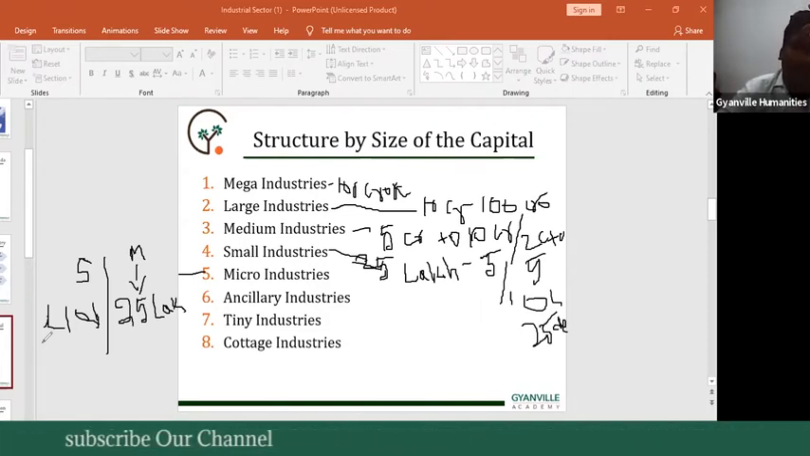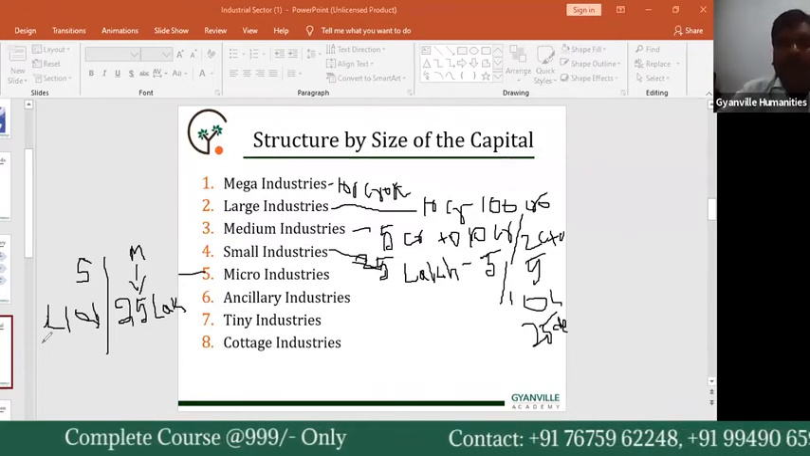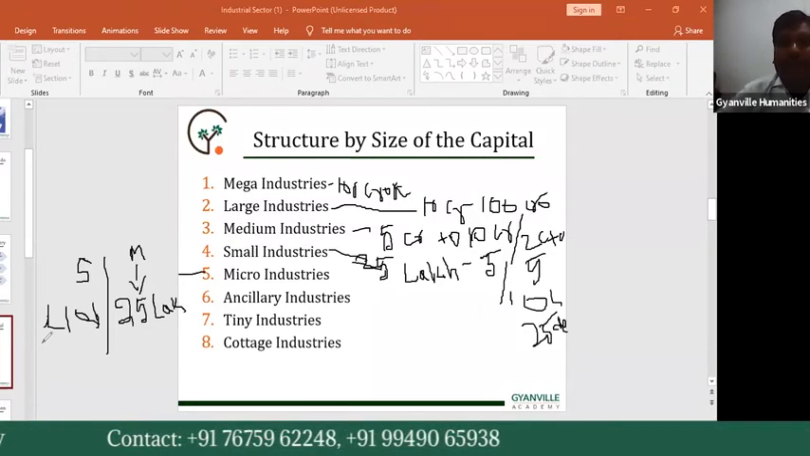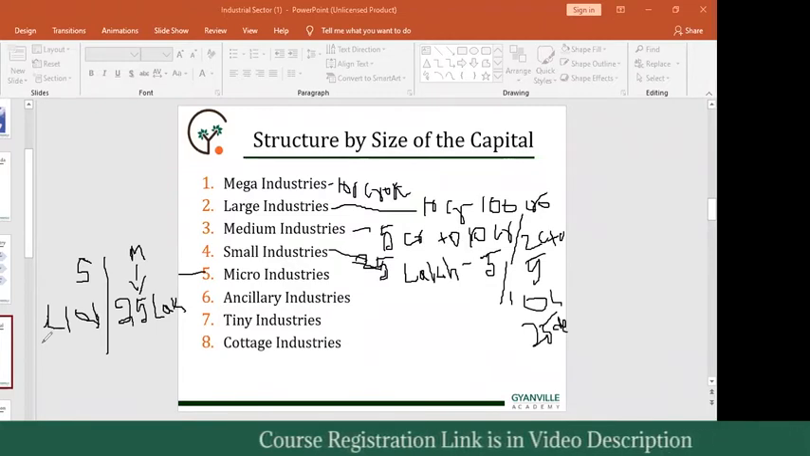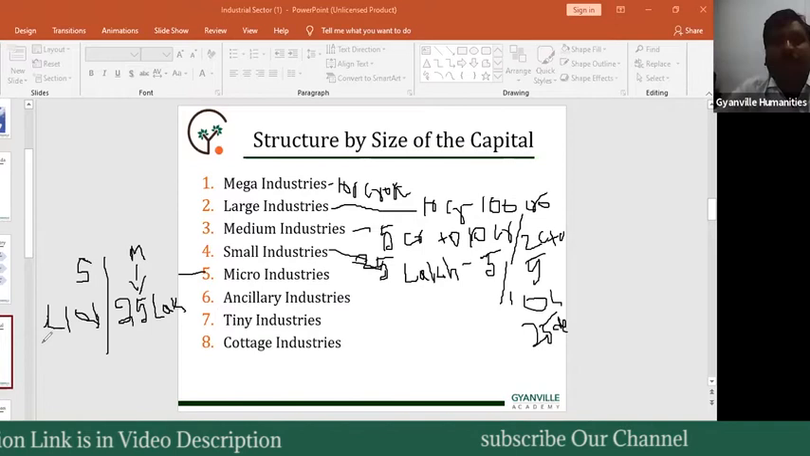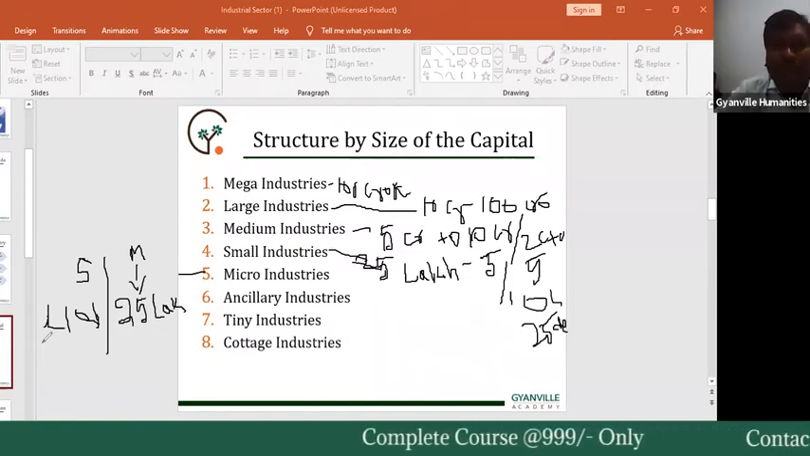Next, the sixth type is ancillary industries. I think this concept was explained in the last class by Surya. Ancillary industries are those units which manufacture parts and components to be used by the large industries. This means these industries' products are used as raw material in the large scale industries and mega industries. That's why this category of industries is called ancillary industries.